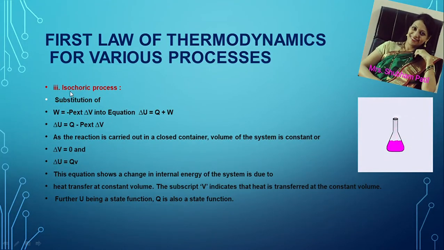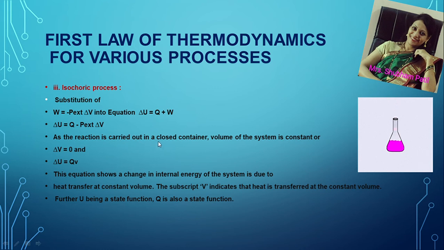Now let's apply the first law of thermodynamics to the isochoric process. Isochoric stands for volume remaining constant, and hence we can substitute W is equal to minus P external delta V into the expression delta U is equal to Q plus W. In place of W we are writing minus P delta V.